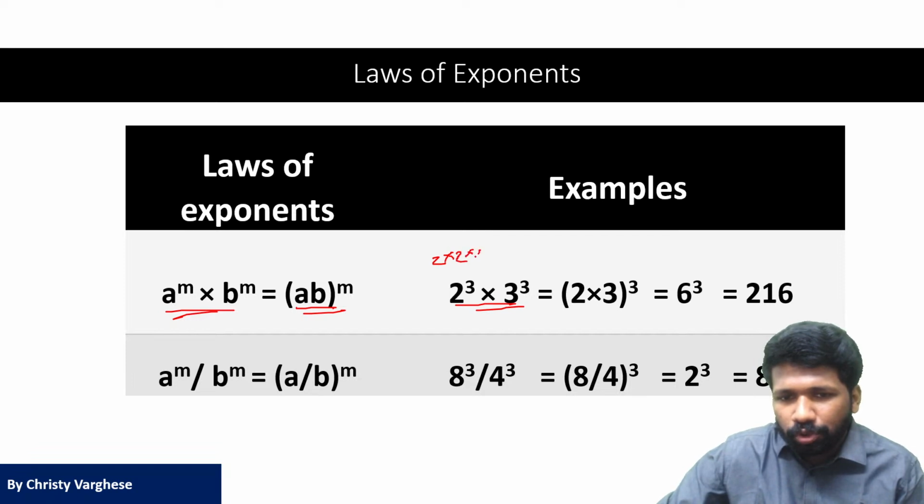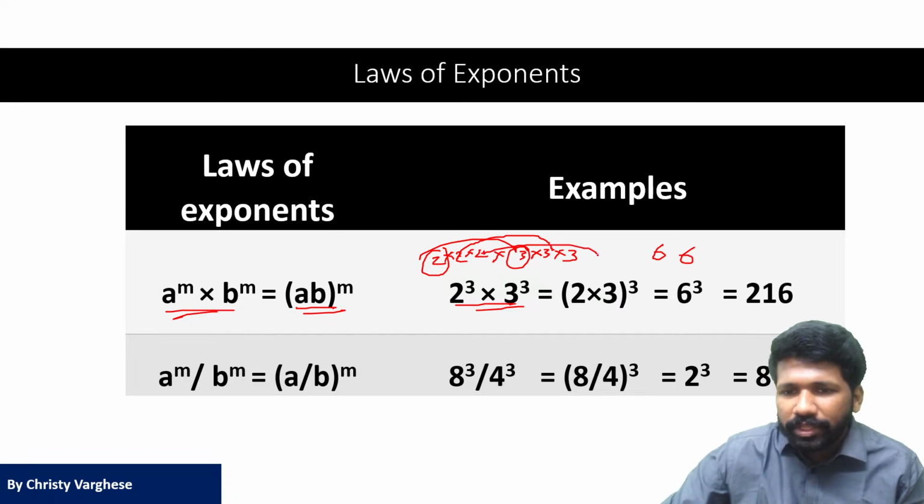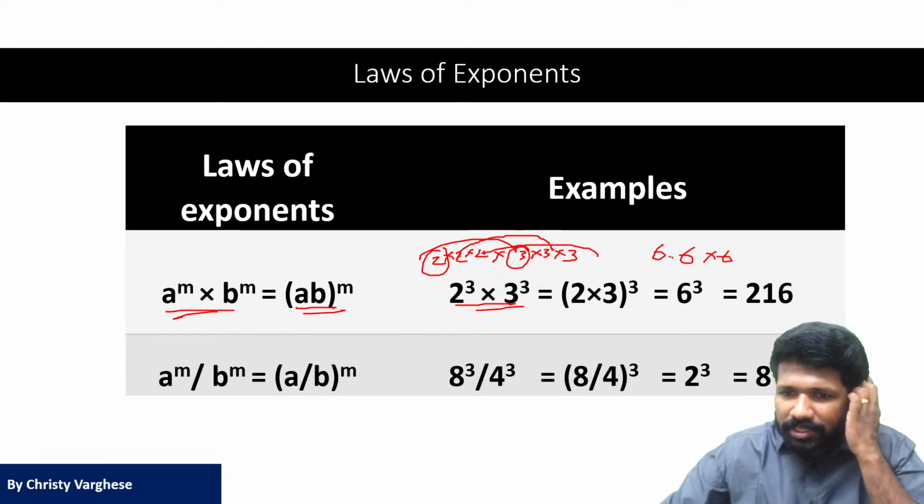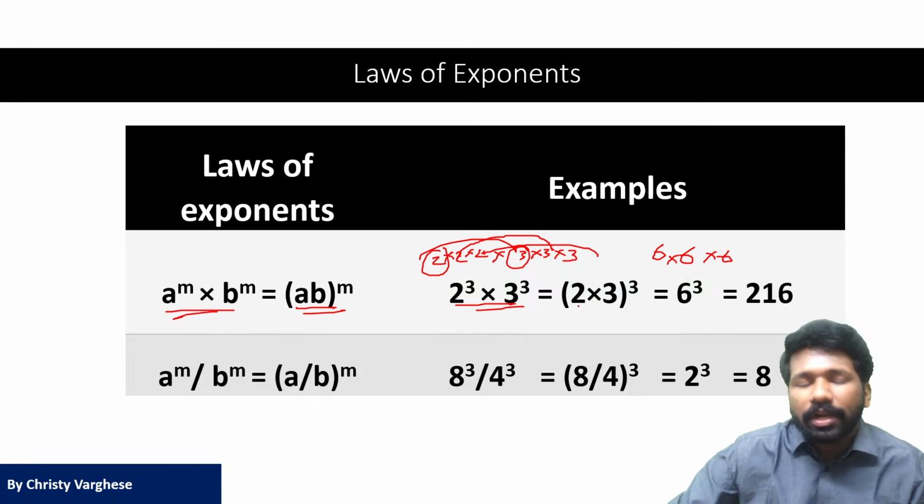2 raised to 3 means 2 into 2 into 2. 3 raised to 3 means what? 3 into 3 into 3. Now look at this. I can take this 2 and this 3 and multiply it and get a 6. This 2 and this 3, another 6. This 2 and this 3, another 6. How many 6's you got? 3 6's. What are these 6's?